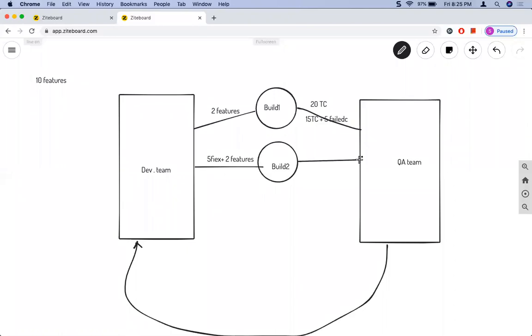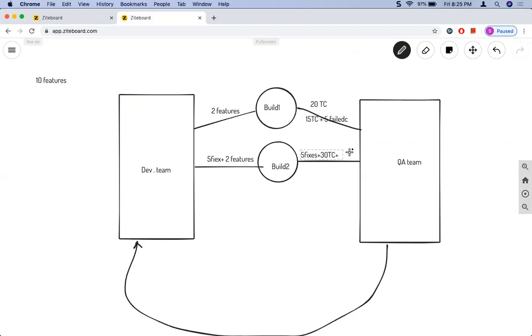Now QA picks up the build again. First of all, they need to verify the 5 fixes, and then they also need to verify the 2 new features which were newly developed in build 2. Say for example, you have 30 test cases again for the 2 new features. Along with this, we also need to run the other test cases, the 15 test cases which worked on build 1.